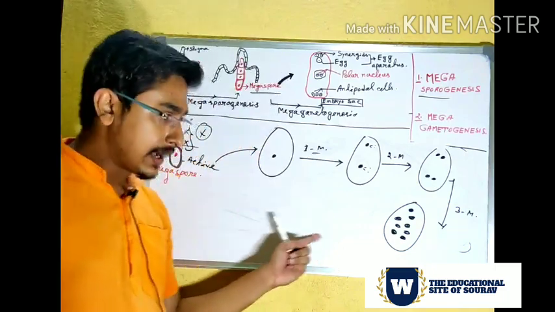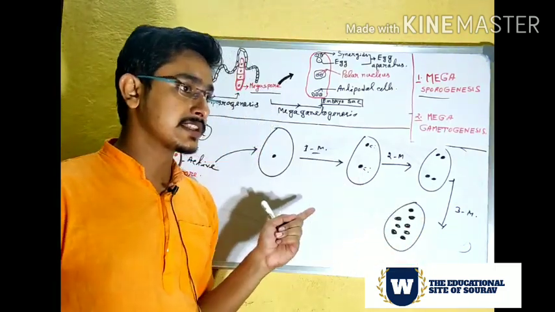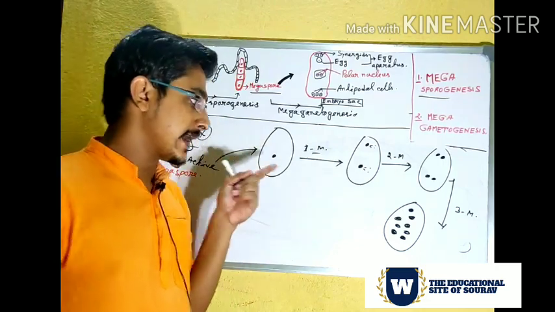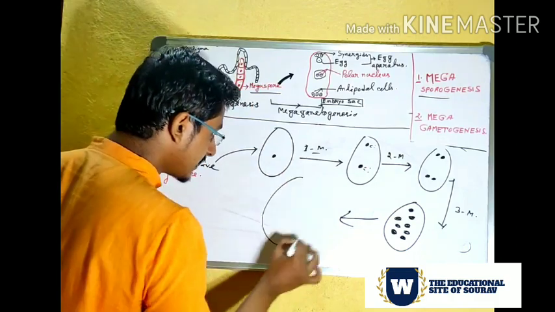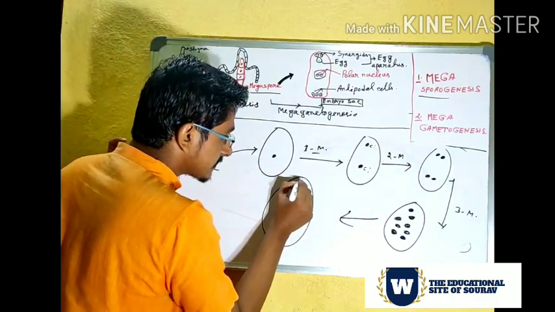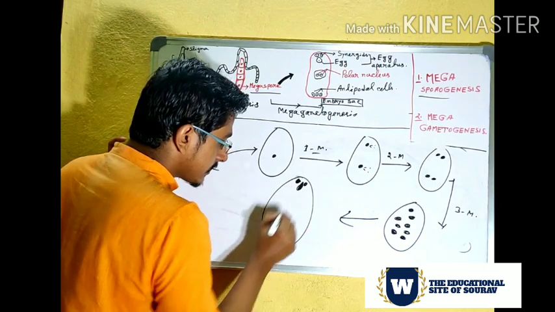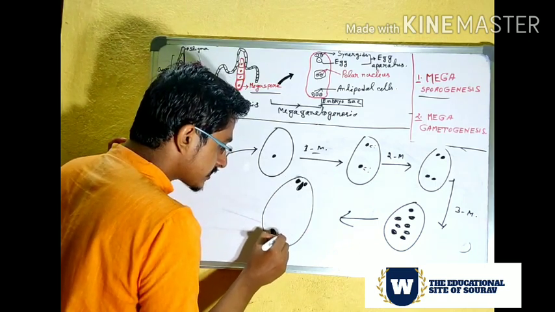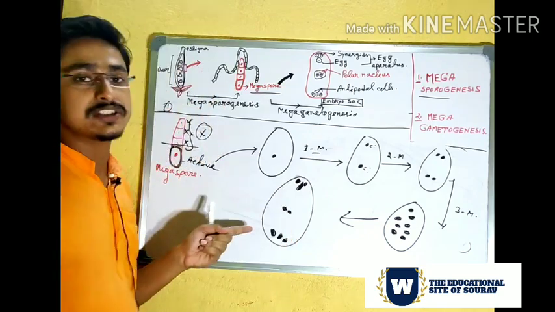But this type of arrangement of the nuclei is not actually happening. What will be the arrangement of these 8 nuclei? In the uppermost part there will be 3 nuclei, in the lowermost part there will be 3 nuclei, and 2 nuclei will remain in the center position.